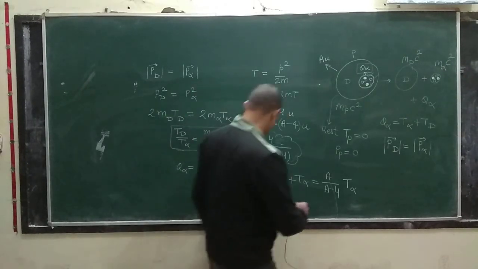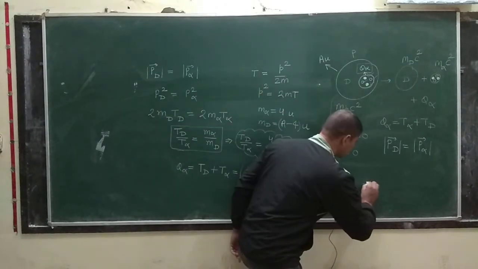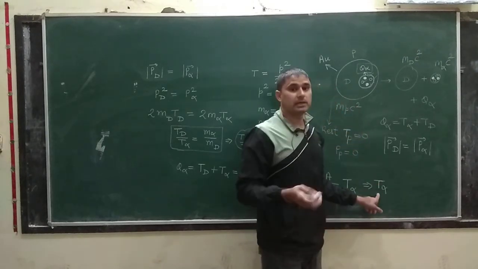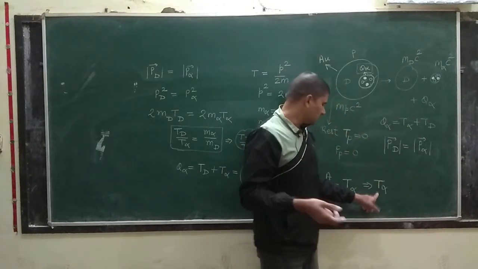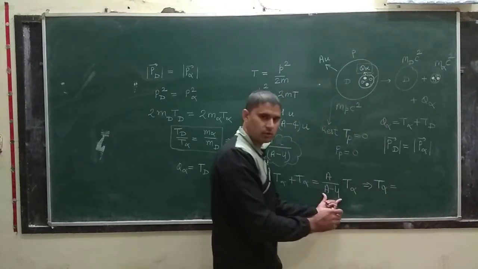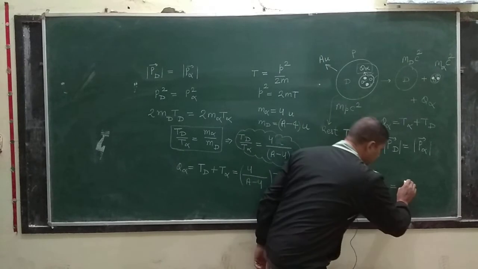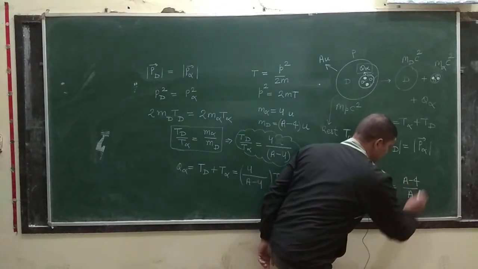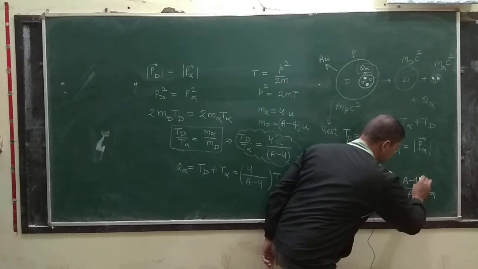So from here you will see that T alpha, the kinetic energy shared by alpha particle, is equal to, taking cross multiplication, A minus 4 divided by A times Q alpha.